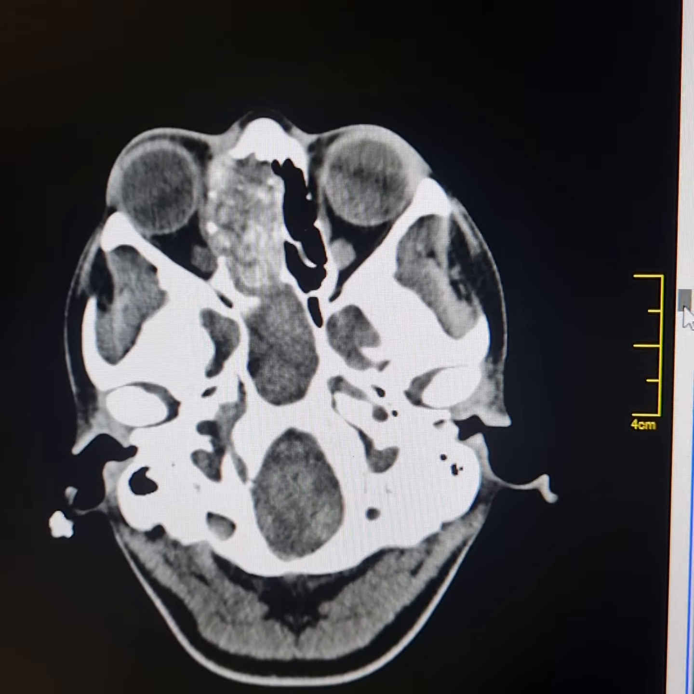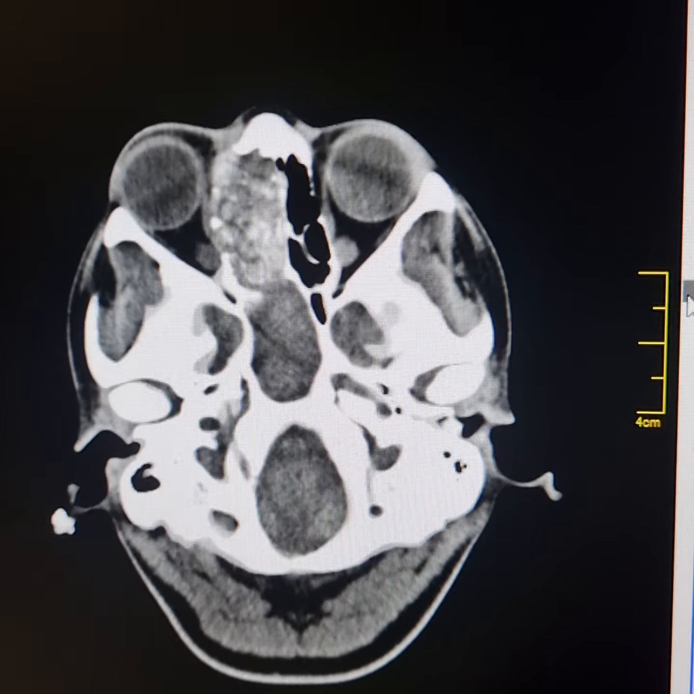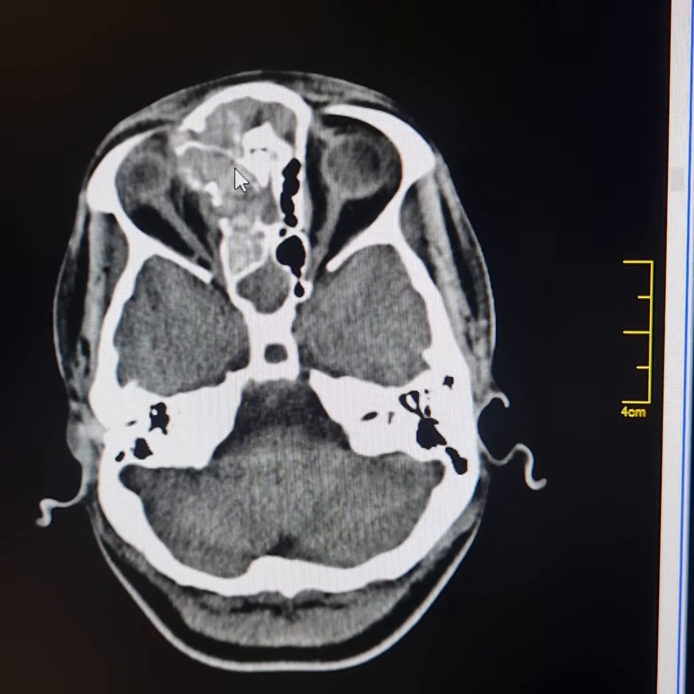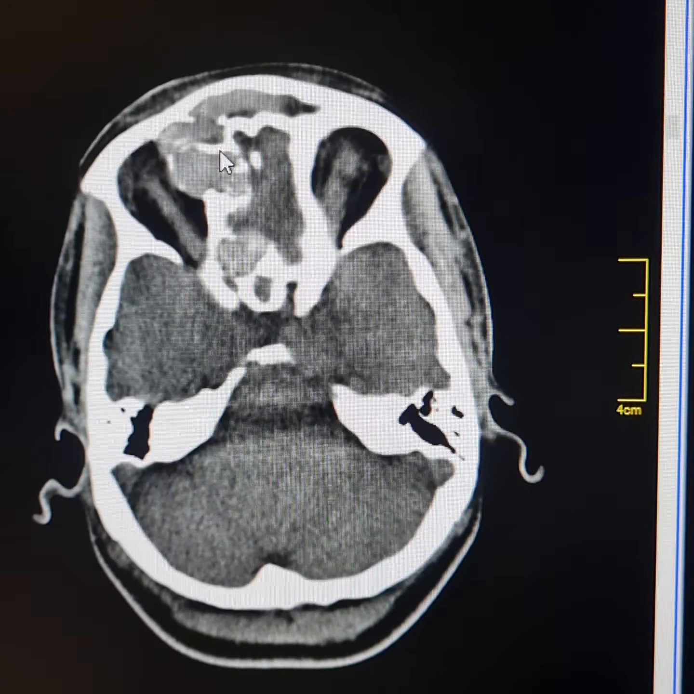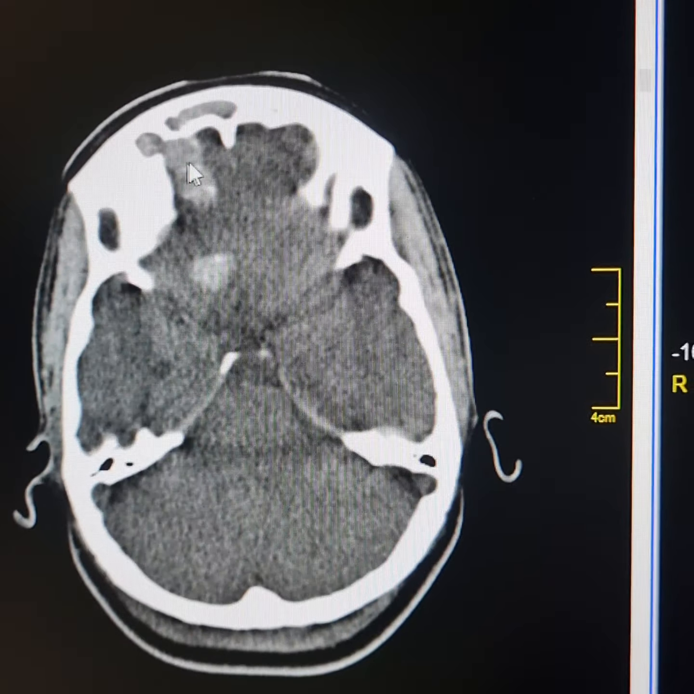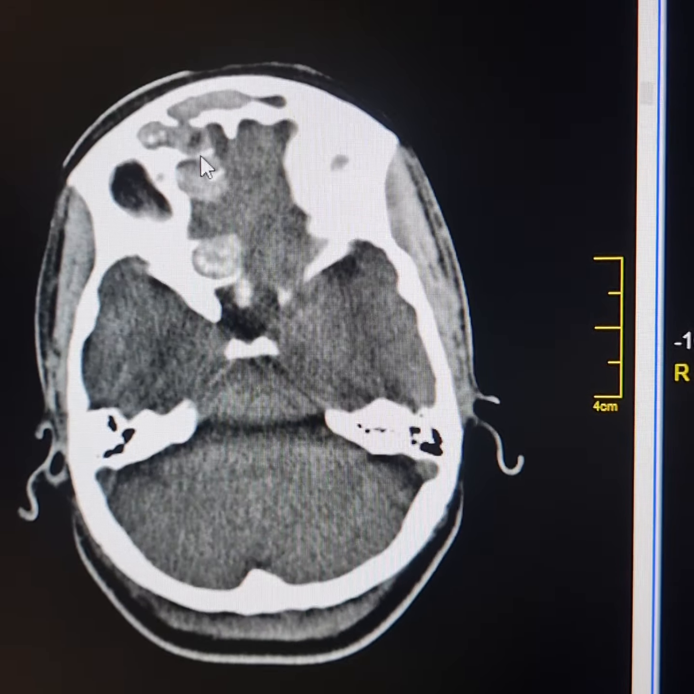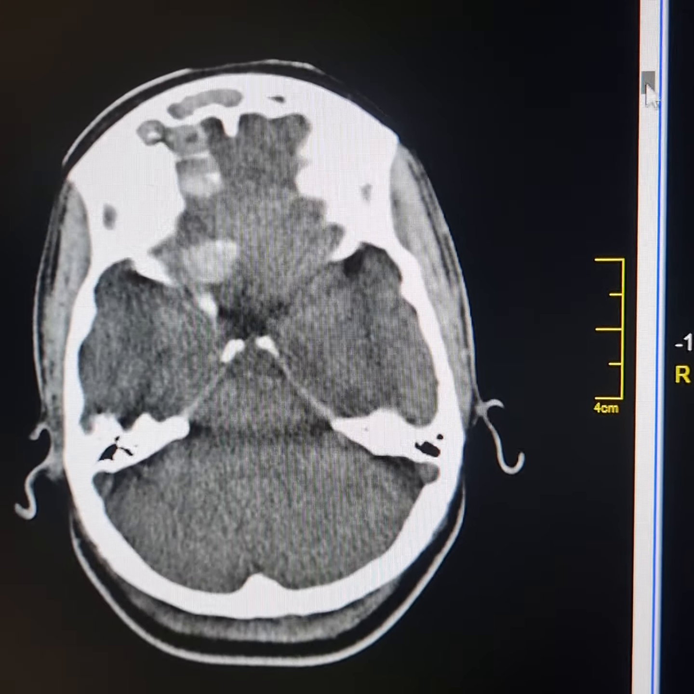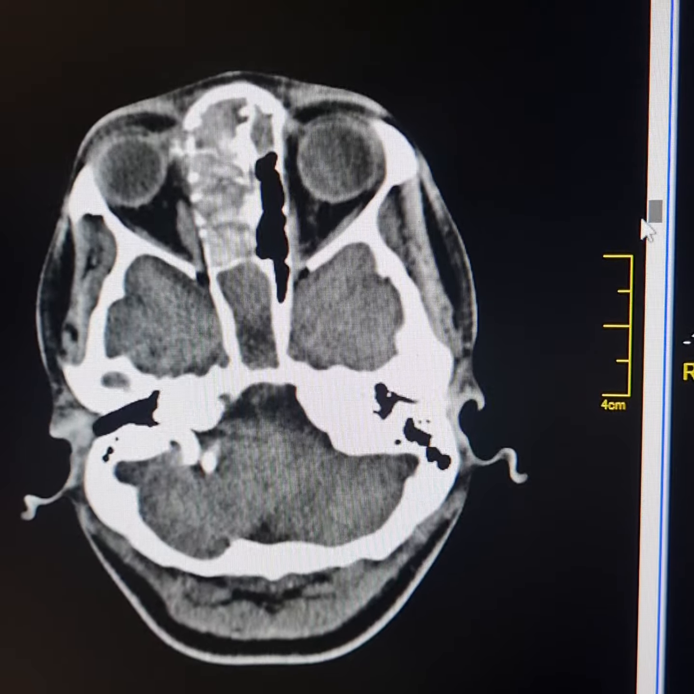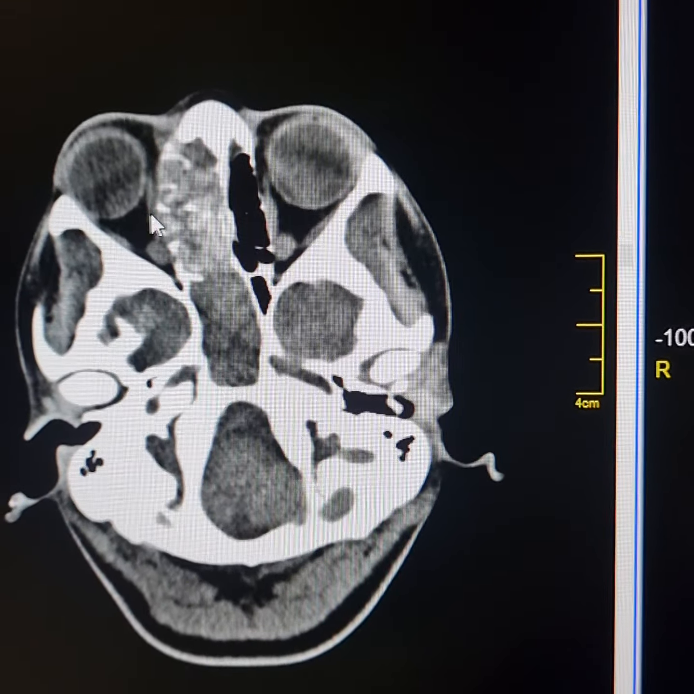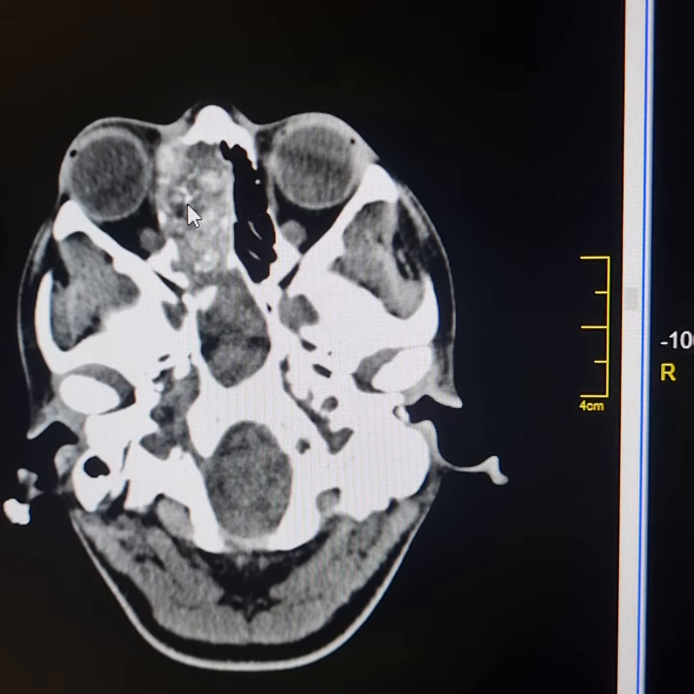None of the walls of the air cells in the right ethmoidal sinus are visible. Just see the eroded bone here. It is the posterior wall of the right frontal sinus, and the mass extends into the lower part of the right anterior cranial fossa. In the region of the orbit, this is the medial rectus muscle, which is displaced laterally.